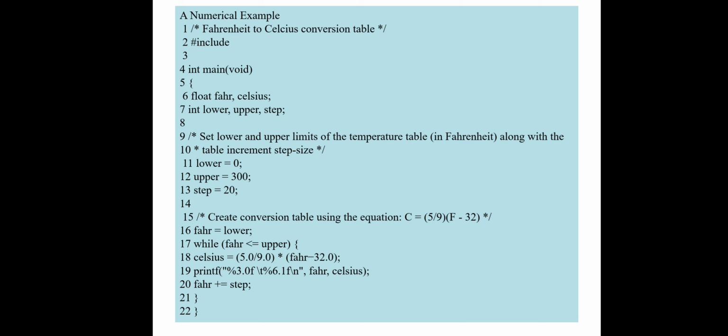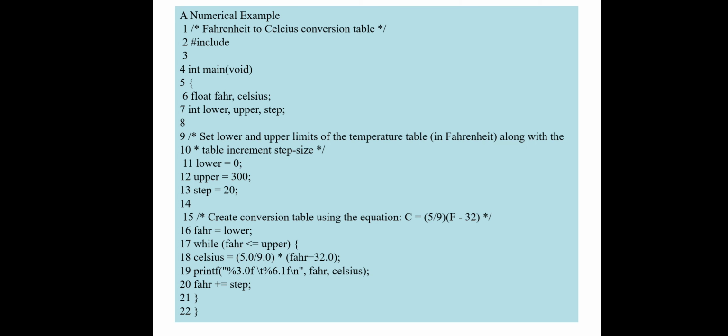The 16th line assigns lower to the fahr variable. Give your lower value to fahr, assigning that value to fahr. Now here, while is a conditional statement: while fahr, the floating variable, is less than or equal to upper, meaning 300, since the value 300 is assigned to upper. That condition is given there. Again, the formula is mentioned: celsius is assigned 5.0 divided by 9.0 star. These are the syntax and rules, and they are compulsory while writing such statements.